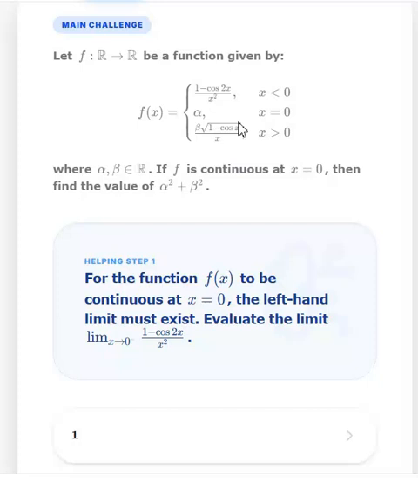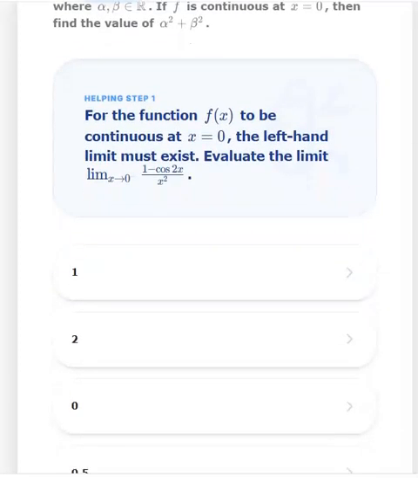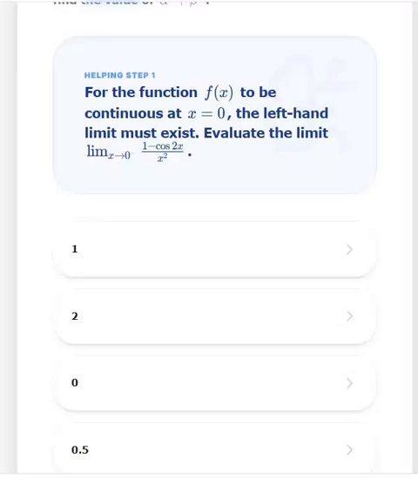It is important that you understand this. Solving multiple questions won't help. Identifying where I'm weak, where I'm not able to solve it, that's important. So now I have to understand how to get this limit as x approaches 0 minus.